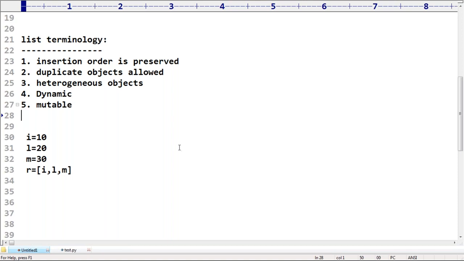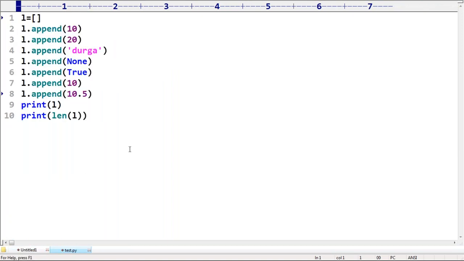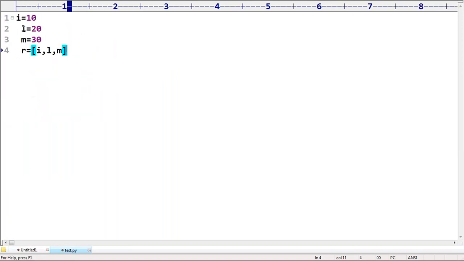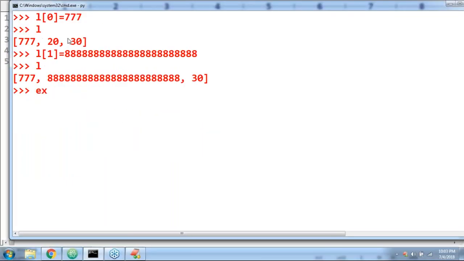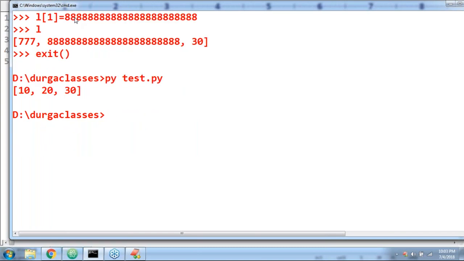Yes, it's valid. Shubham Misra, you should not use code symbols. If you are using code symbols, it is treated as string values. Okay, now let me print R. 100% it is valid, don't keep any doubt at all. Py test.py. Can you please observe? 10, 20, 30. Are you getting that?